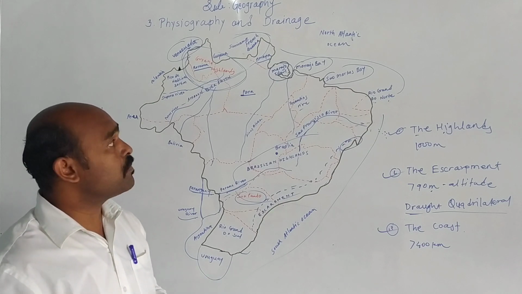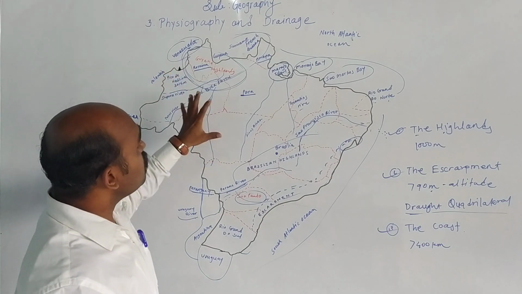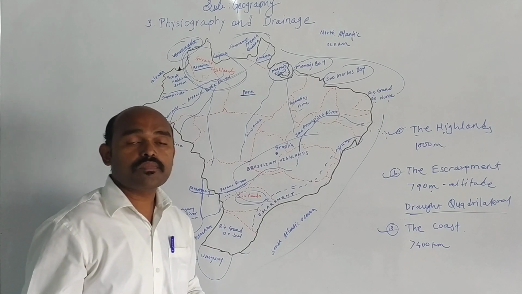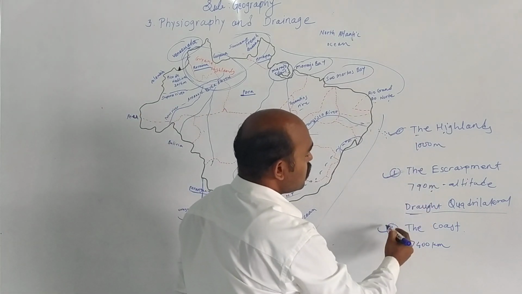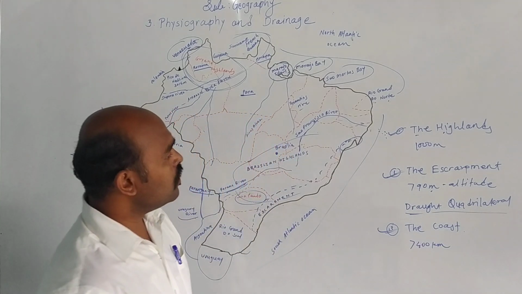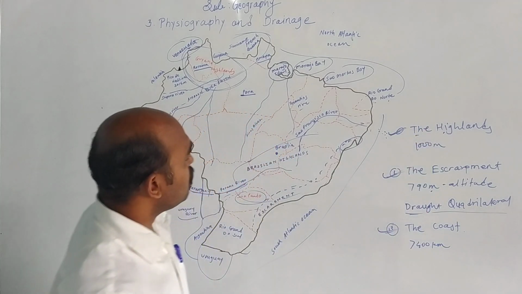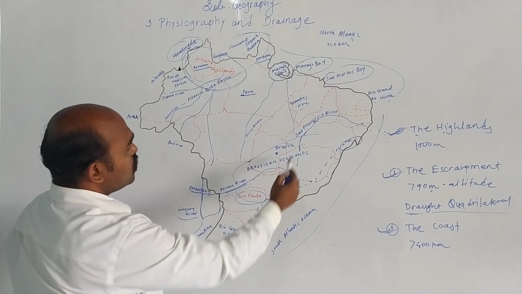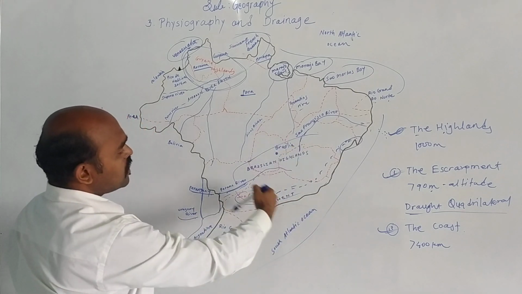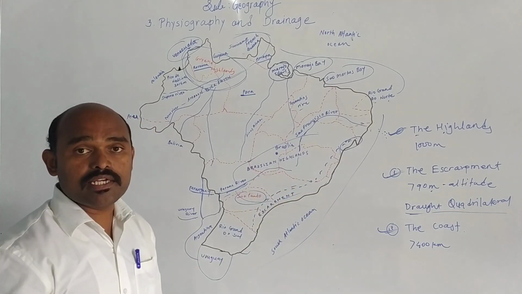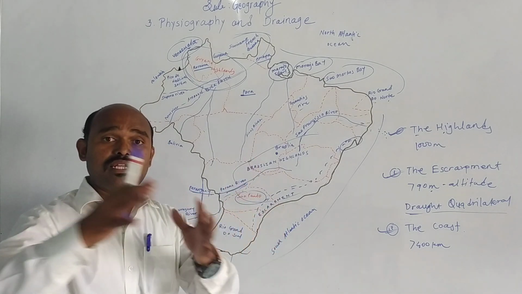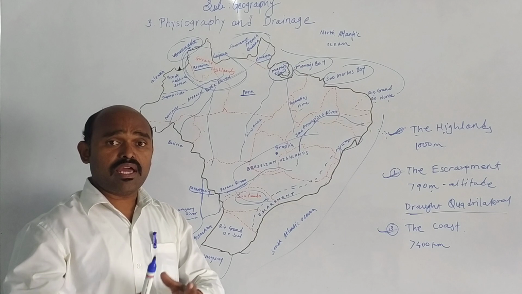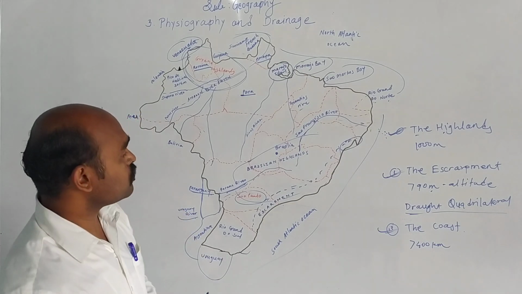We discussed the physical features of Brazil: the highlands, the escarpment and the coast. This part of Brazil is basically located by the Brazilian highlands. You can call the Brazilian highlands the Brazilian shield, or the Brazilian plateau.